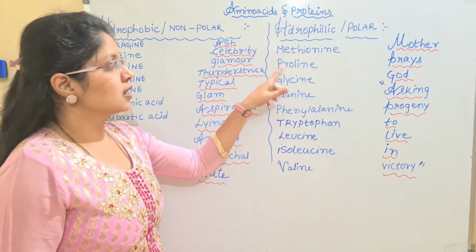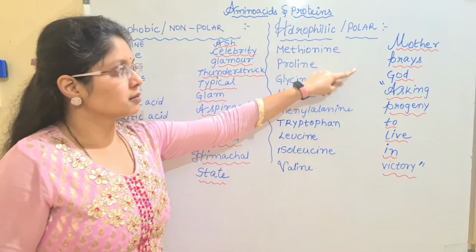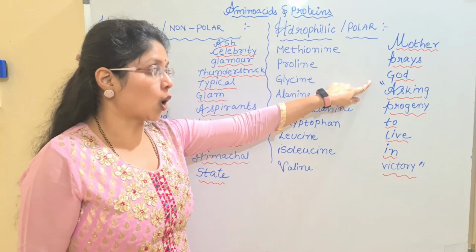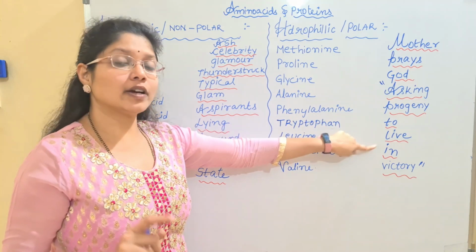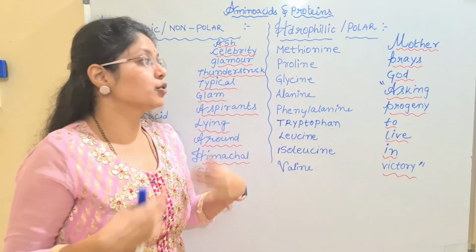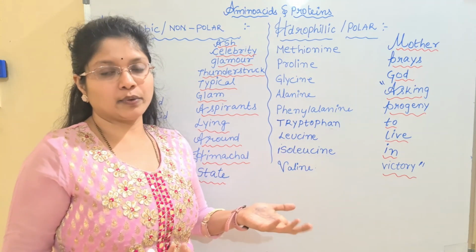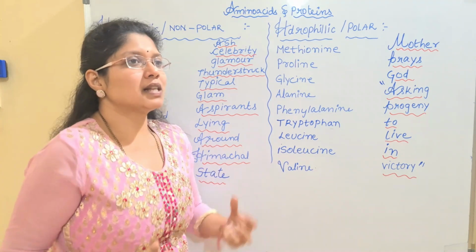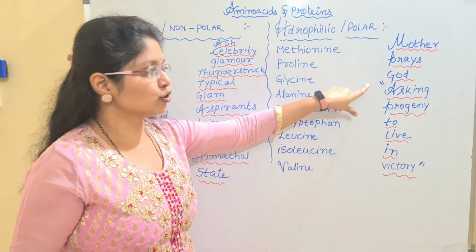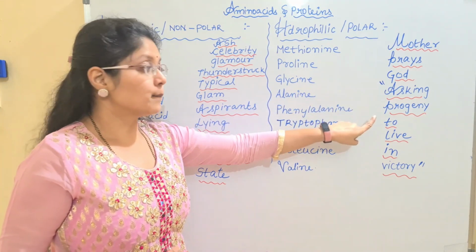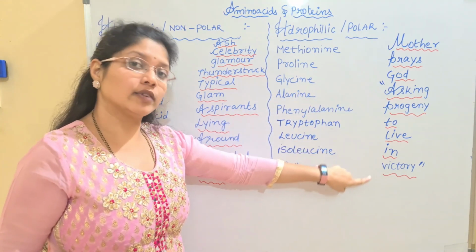So the mnemonic says, mother prays God asking progeny to live in victory. You can even think that she is praying to God in that way, or you can think that she is blessing her children to live in victory. So mother prays God asking progeny to live in victory.